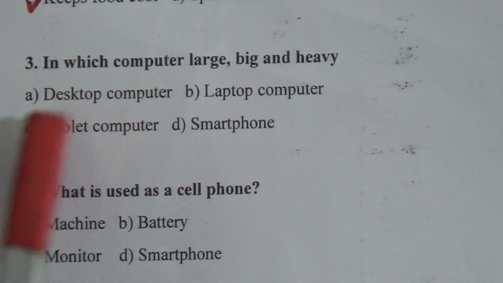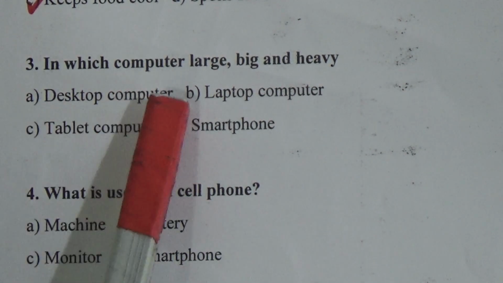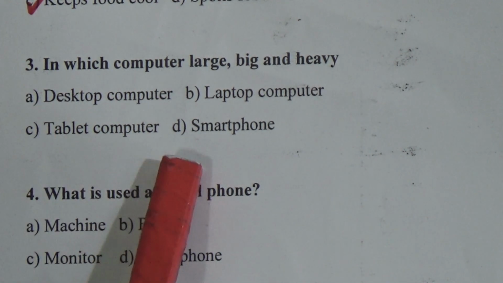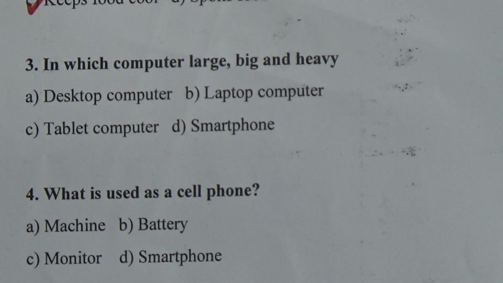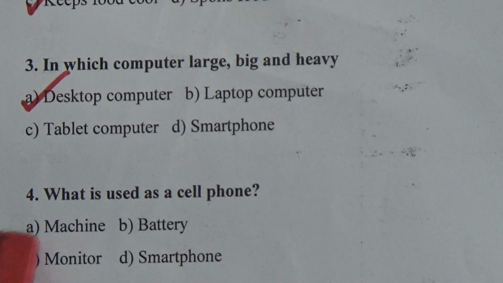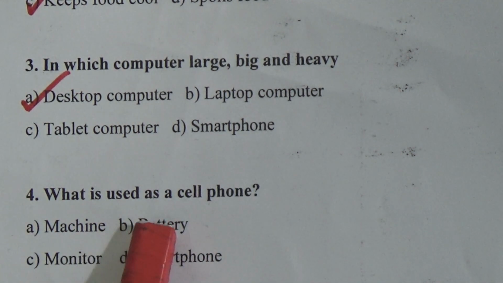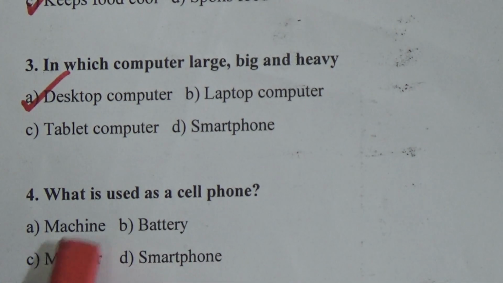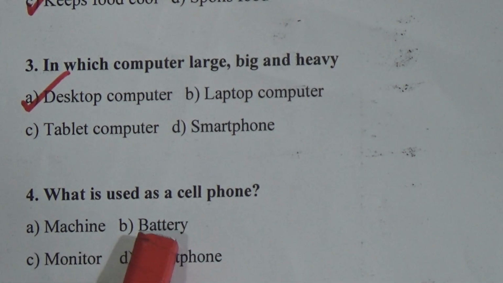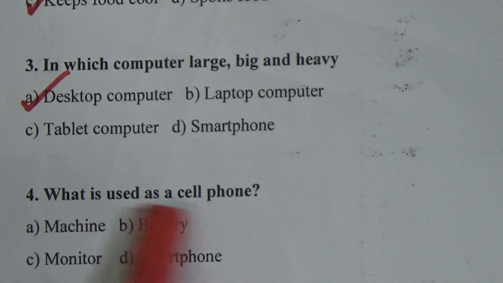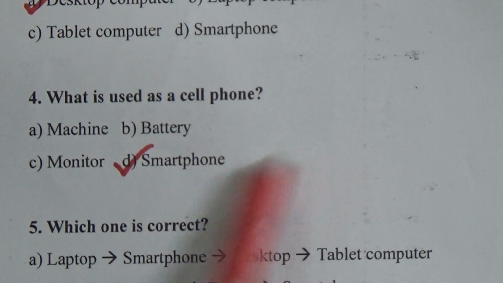Question number 3, in which computer is large, big and heavy? You know that desktop computer, laptop computer, tablet computer, smartphone. In which computer is large, big and heavy? You know desktop computer is large, big and heavy. Question number 4, what is used as a cell phone? Option A, machine, B, battery, C, monitor, D, smartphone. Smartphone is used as a cell phone.